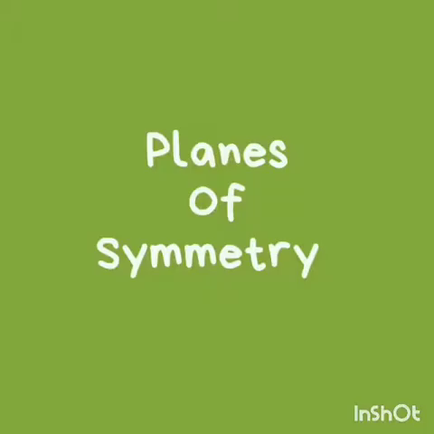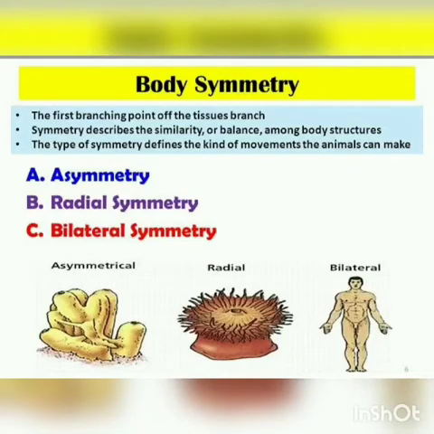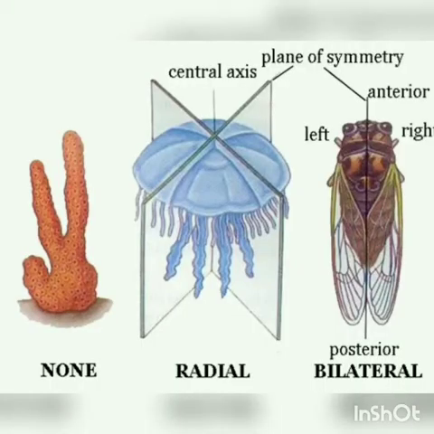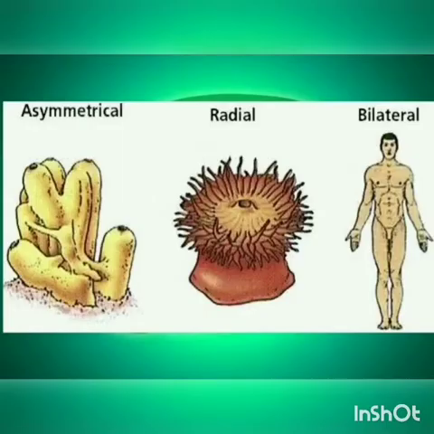Patterns of symmetry. Symmetry is the body arrangement in which parts that lie on opposite sides of an axis are identical. That means if you cut the animal, both sides are equal. So symmetry is a body arrangement in which the parts that lie on opposite sides of an axis are identical. An animal's body plan results from its pattern of development.